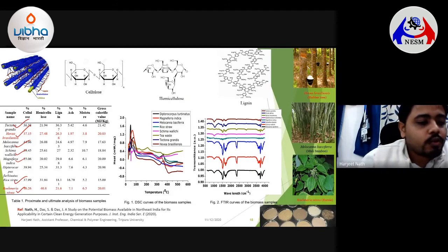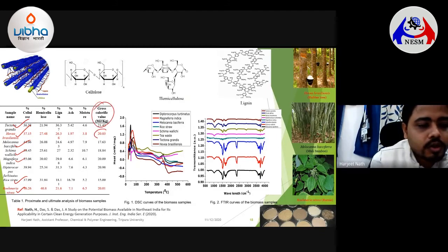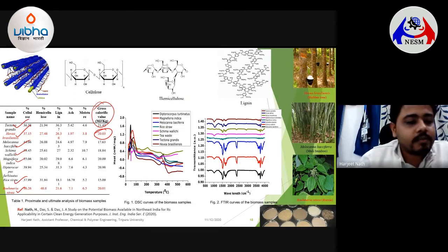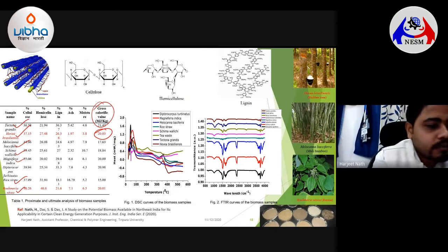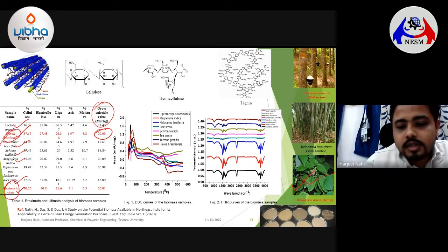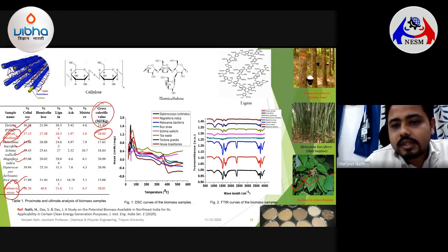And we found that most of the samples can give a good gross calorific value of around 20 megajoules per kg and more. If you look at this table here, we found two samples, the rubber root sample and Boehmeria nivea, which is this particular plant, that give very good gasification properties and can lead to a very good amount of synthesis gas generation as well as energy generation.